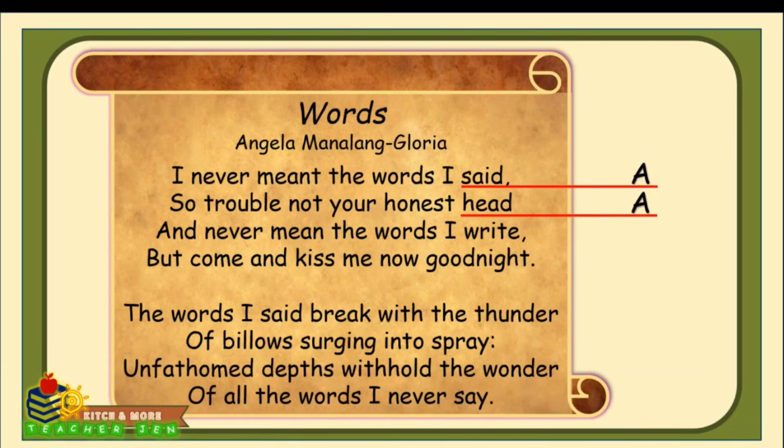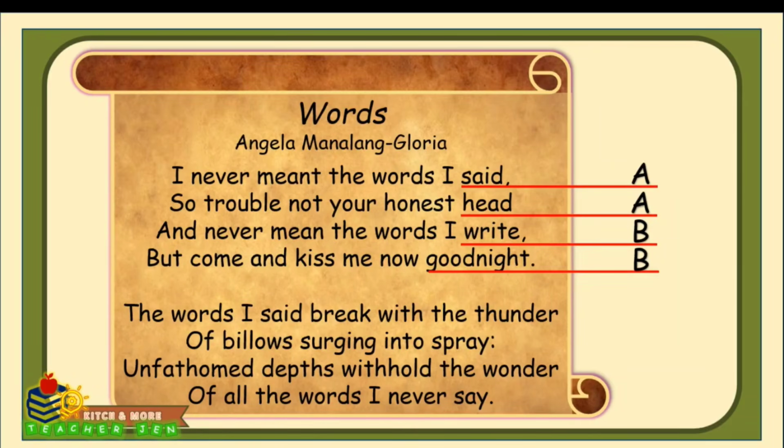And never mean the words I write. This time, the last word is right. It doesn't rhyme with said or head, so we give it a new letter, which is B. But come and kiss me now, good night. The last word here is night, which rhymes with right, so this line also gets a B. So the rhyme scheme for the first stanza is A A B B.